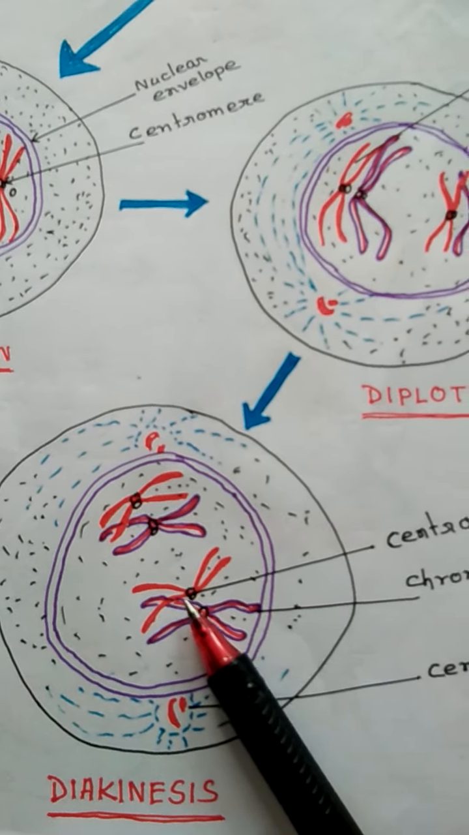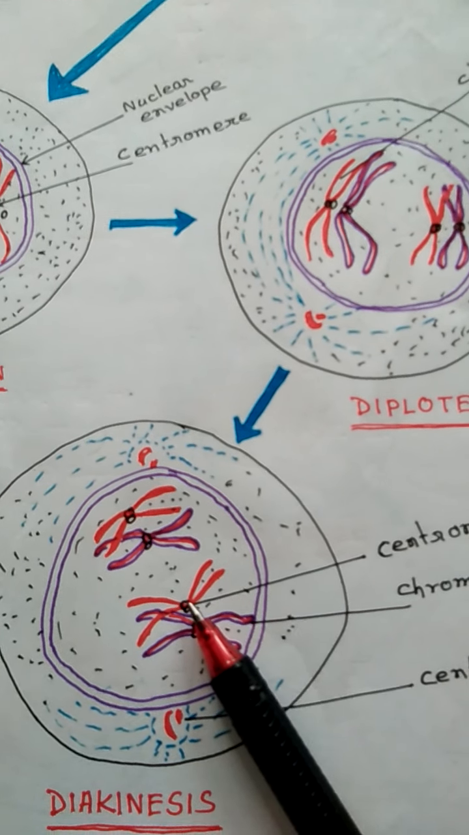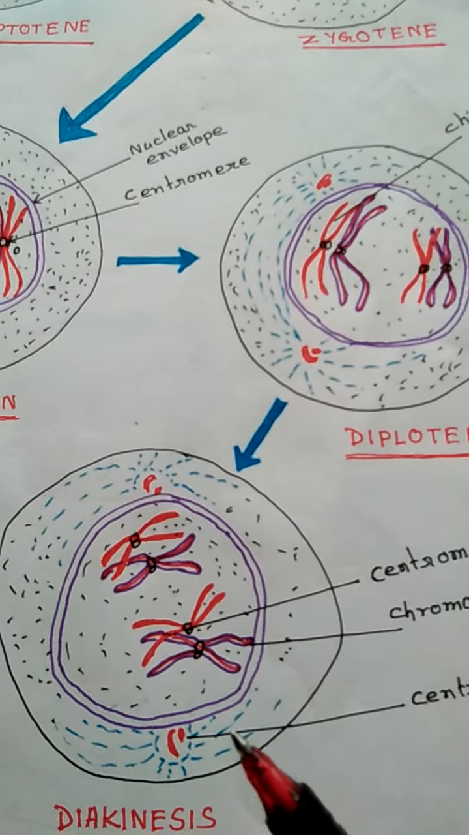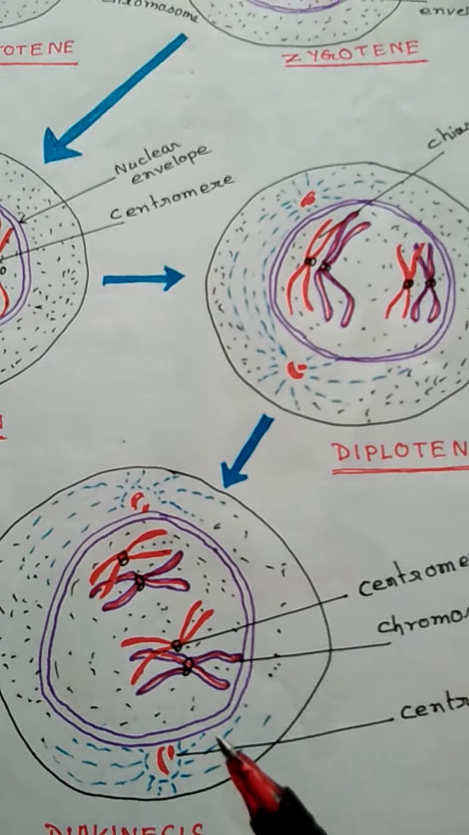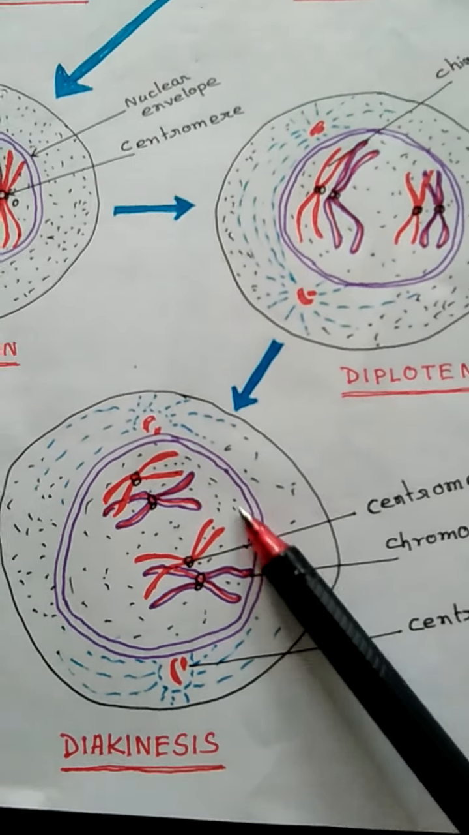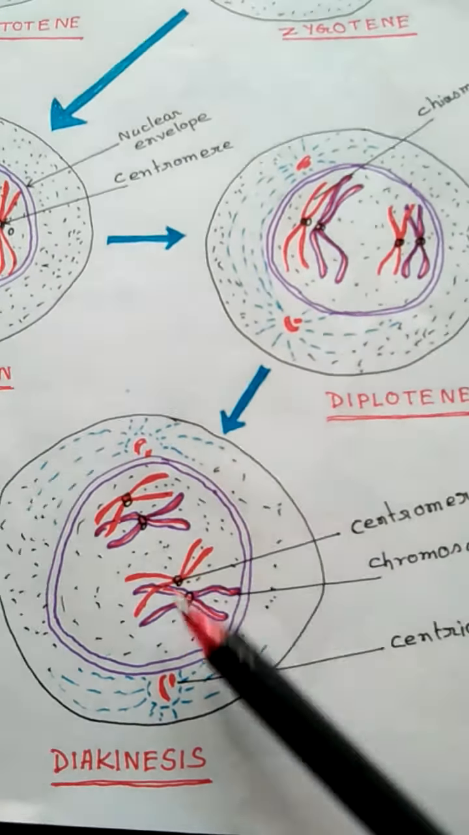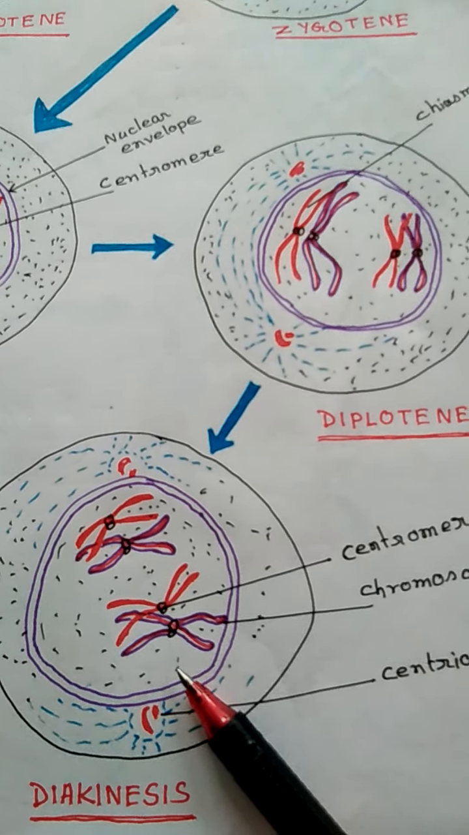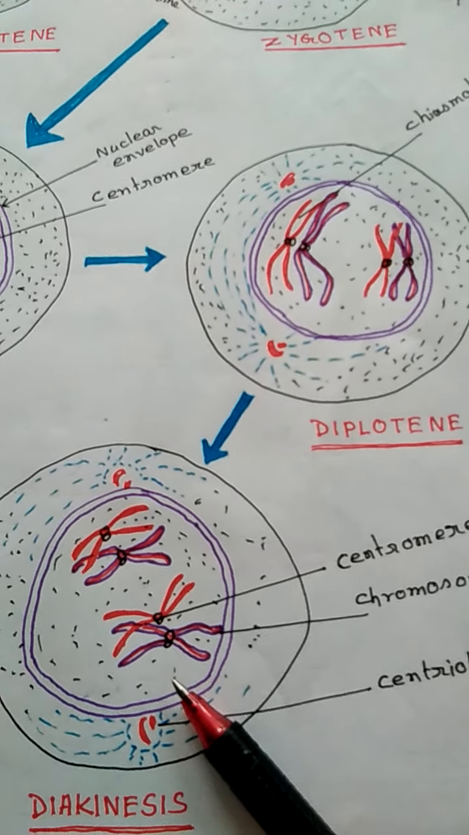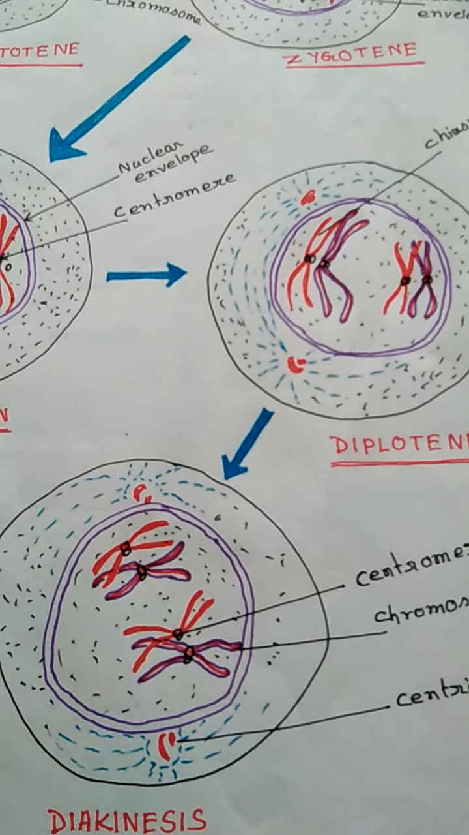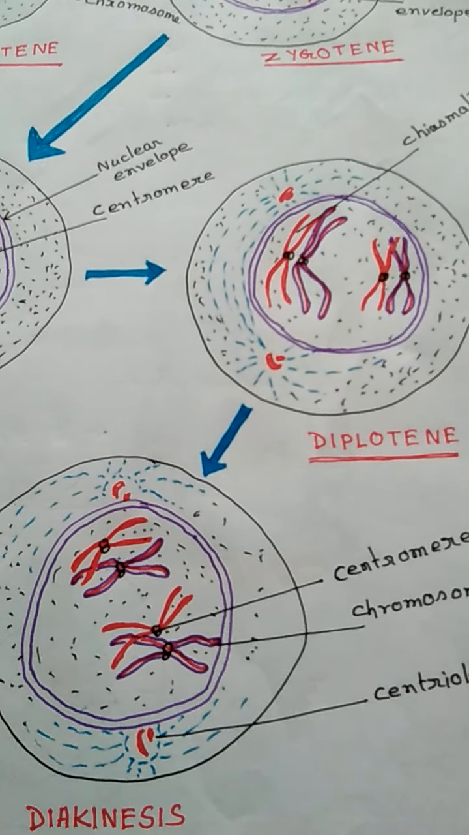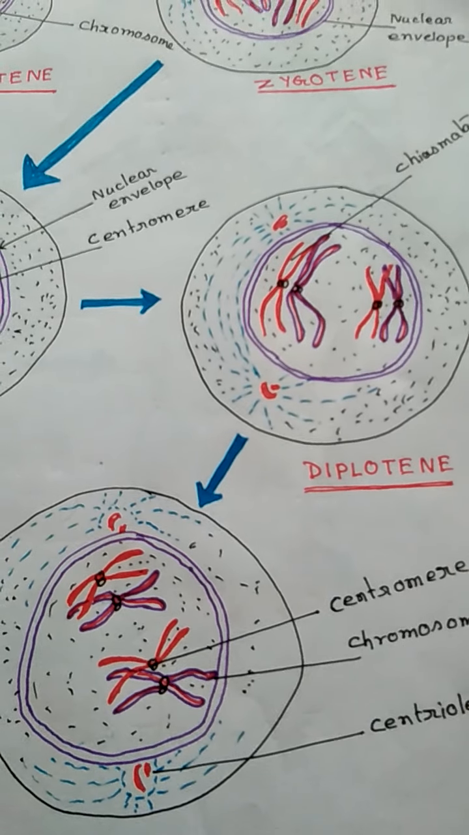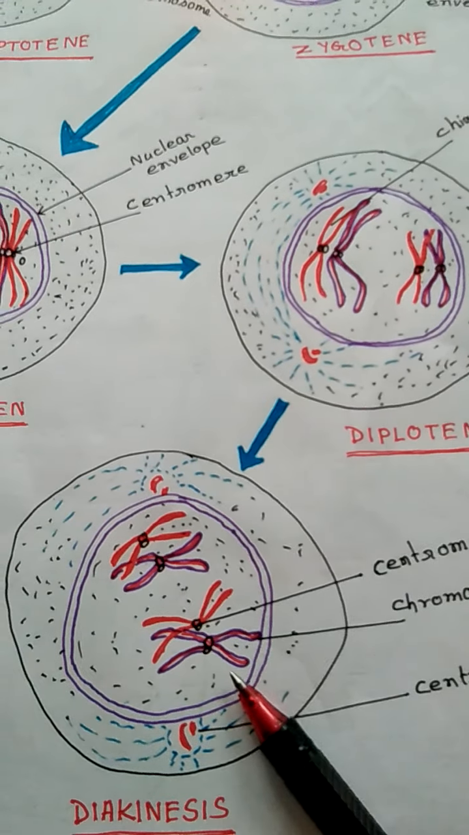In the diakinesis stage, the bivalent chromosomes become more condensed and evenly distributed in the nucleus. The nucleolus detaches. Actually, the nuclear membrane is still present within this prophase, because all these stages are part of the prophase. In diakinesis, the nucleolus detaches from the nuclear organization, portions of the chromosomes disappear ultimately. So this is the last step of the prophase.